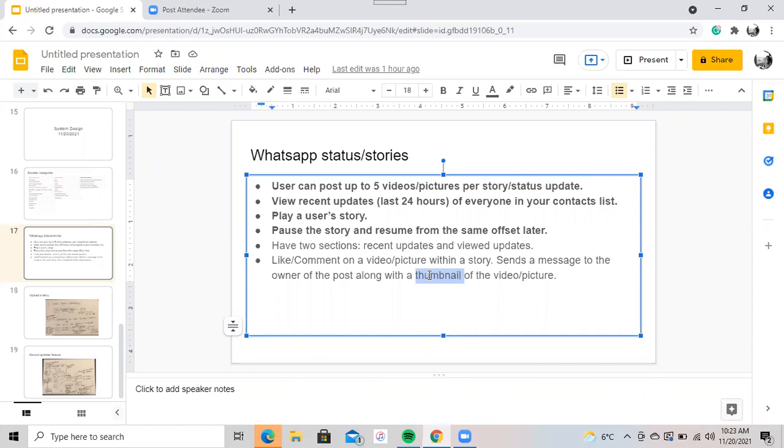So it will create a GIF, right? Yeah, it will create a small GIF, and the storage requirements for thumbnails are very different from the actual video or file. And also the reads of thumbnails are much higher, right? Usually the thumbnails are stored along with the actual content, where you have user ID and content 1, content 2.